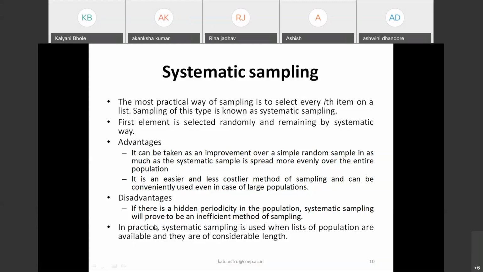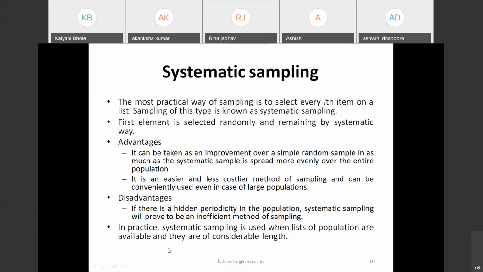Now, the disadvantage of this sampling is if there is a hidden periodicity in the population, systematic sampling will prove to be an inefficient method of sampling. You don't know what the periodicity is. If there is any kind of hidden periodicity in the population, then this sampling fails, or it will prove to be an inefficient method.